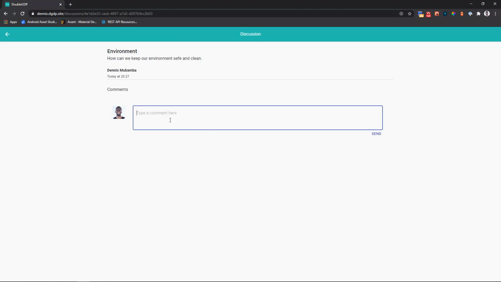So I can do a test comment here to say one way would be to keep all the garbage where it belongs and don't throw it anywhere. Right. So then I'll go ahead and comment.